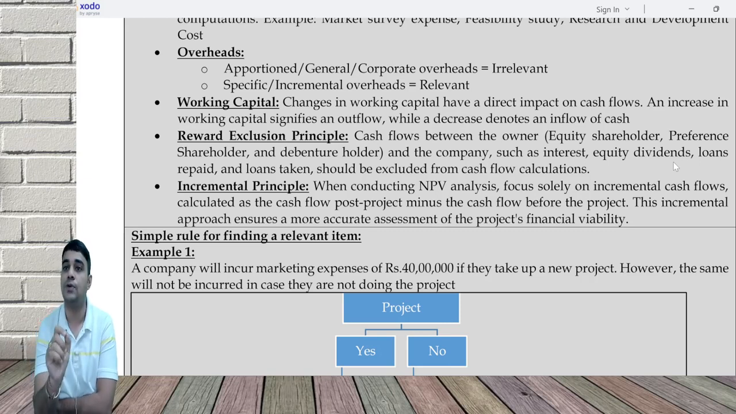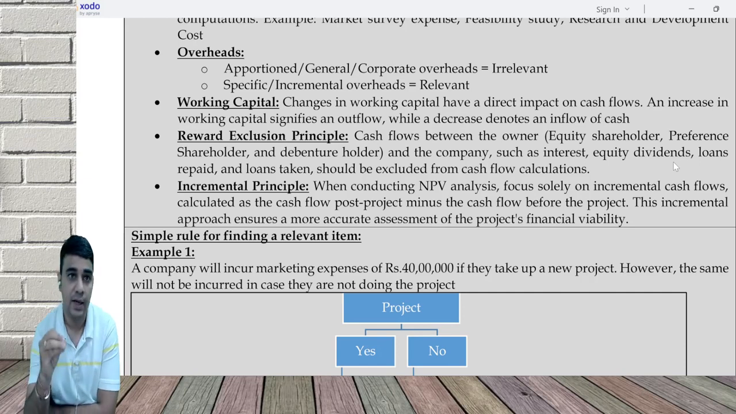What is the reward exclusion principle? If you do valuation for FCFF, what is FCFF? It is for the long-term providers of money, which is what we normally do. What reward do you pay them? Interest to debt providers, preference dividend to preference shareholders, equity dividend to equity shareholders. All this is ignored in cash flows.